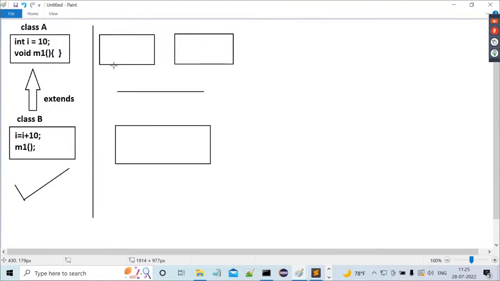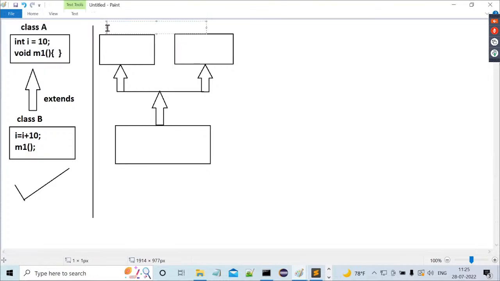Now let me establish those relationships also. Here we will provide one arrow, here another arrow. Now observe carefully all the arrow directions, all towards superclasses only. Now let me give labels for each and every class. This is class A, this is class B, and this is class C.